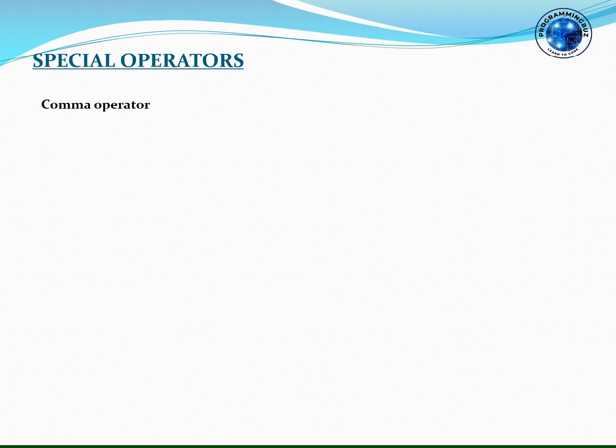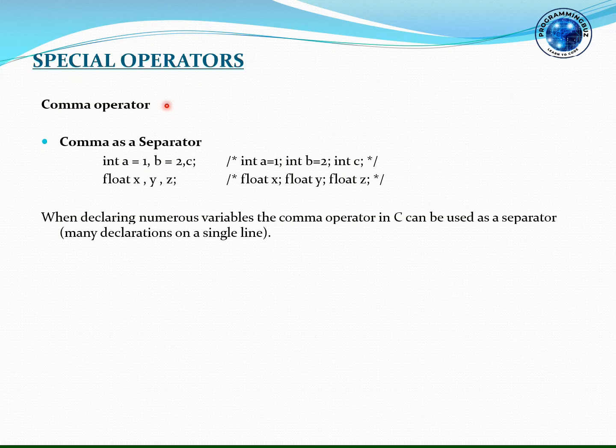So let us learn about the next type of special operator, which is the comma operator. Actually comma acts in two ways. That means it can be used as a separator and it can be used as an operator. So we will see both of these ways. Firstly we'll see about the comma as a separator.